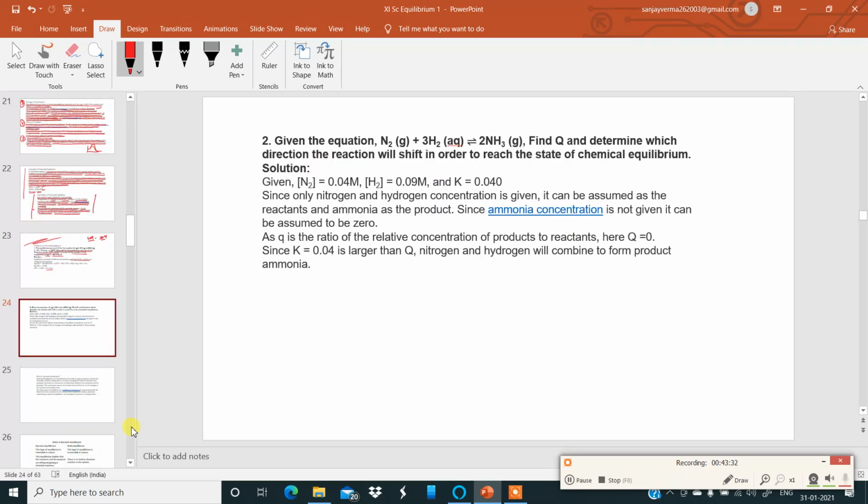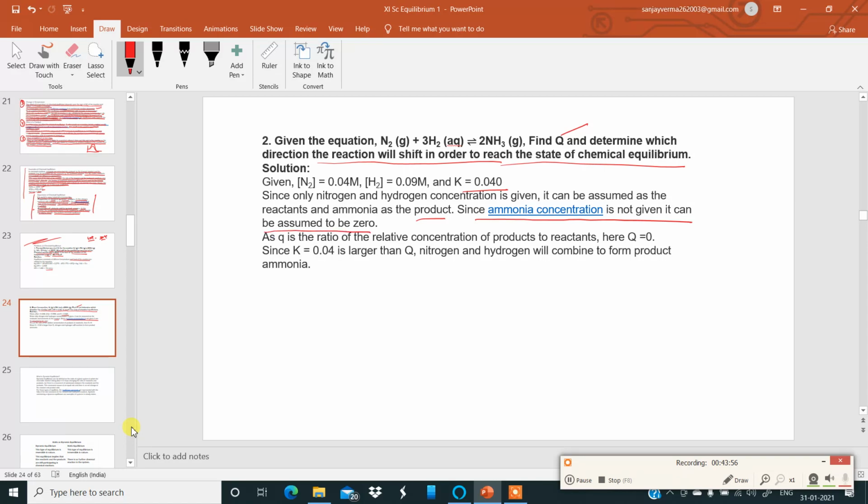Another question. The question is given: nitrogen plus hydrogen gives ammonia. Find Q, the reaction quotient, and determine which direction the reaction will shift in order to reach the state of chemical equilibrium. Nitrogen concentration is given, hydrogen is given, and the K value is given. Okay, Kp is given. Since only nitrogen and hydrogen concentrations are given, they can be assumed as the reactants and ammonia as the product. Since ammonia concentration is not given, it has to be assumed to be 0 in the beginning.